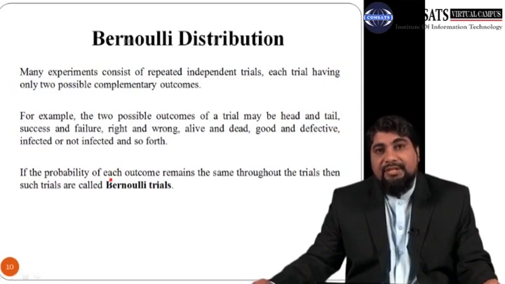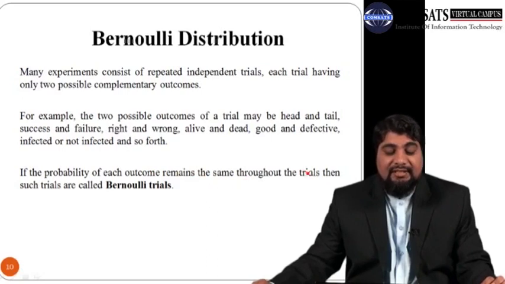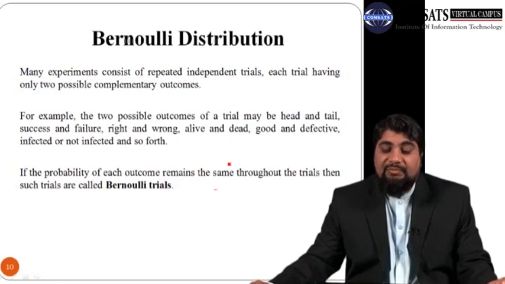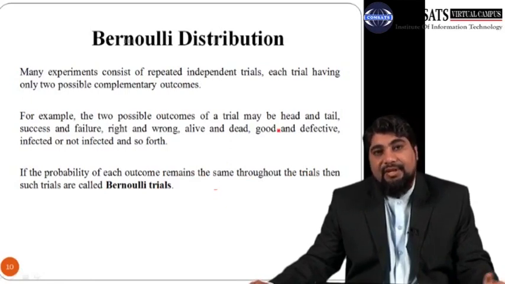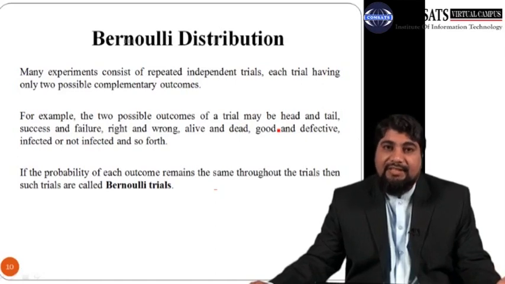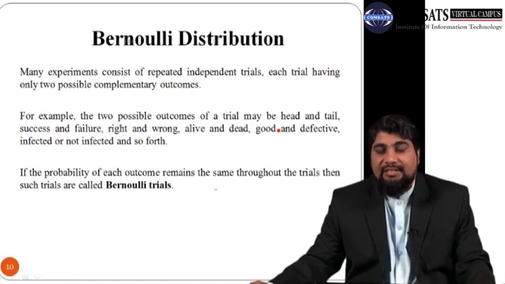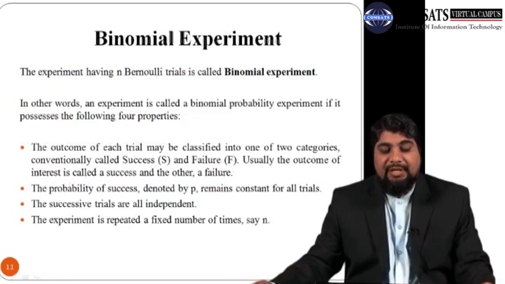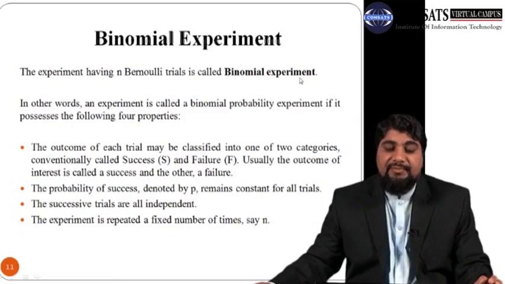If the probability of each outcome remains the same throughout the trials, then such trials are called Bernoulli trials. Suppose the probability of head is 50% in the first trial, and then in the second trial this probability remains the same at 50%. In the third trial, it remains 50%. Then we can say that coin tossing is a Bernoulli trial. An experiment having n Bernoulli trials is called a binomial experiment.